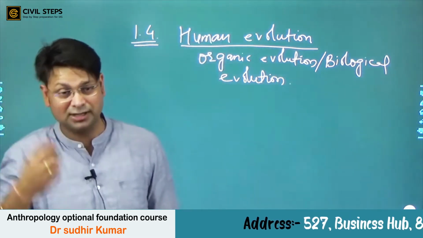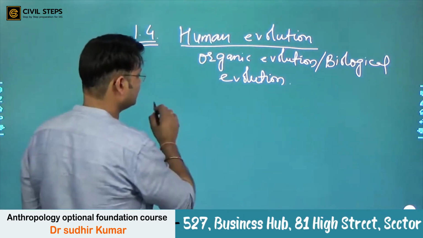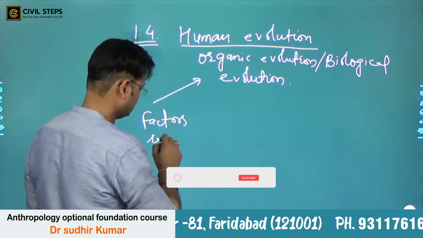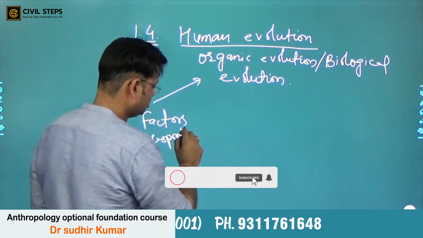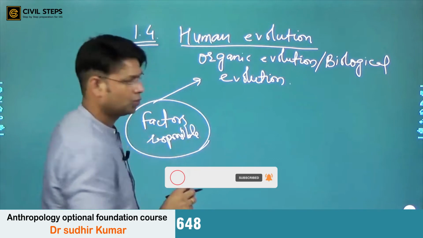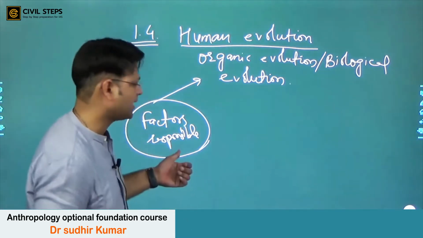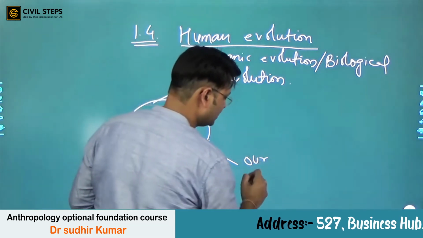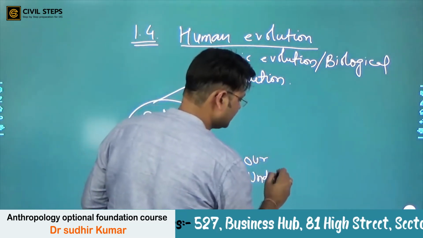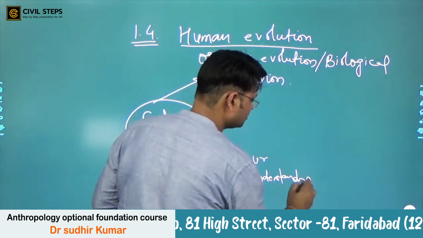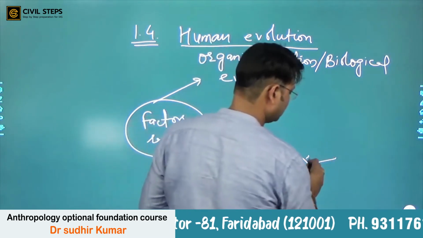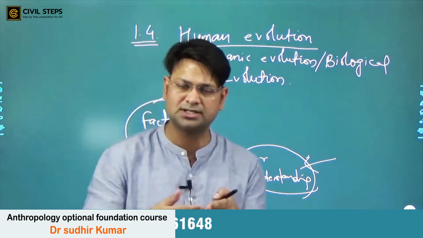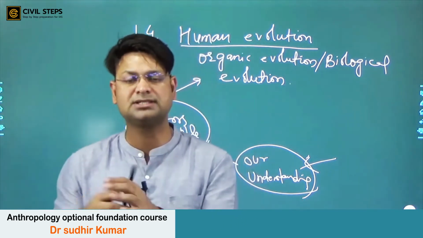Here we not only understand the factors responsible for this, but we will also understand how our understanding about these factors has improved, through the contribution of some scholars, right? Who are these scholars? These scholars tried to give some theories to understand organic